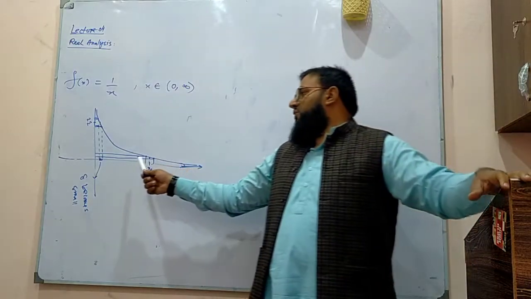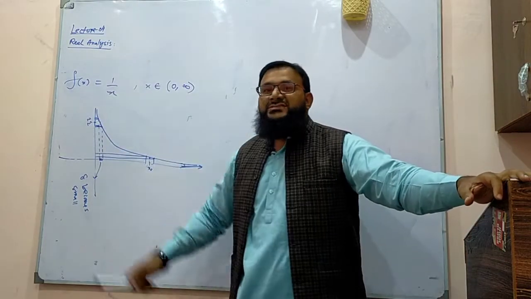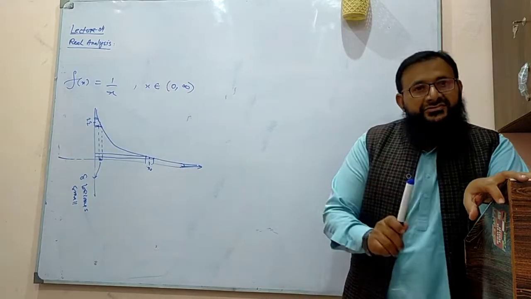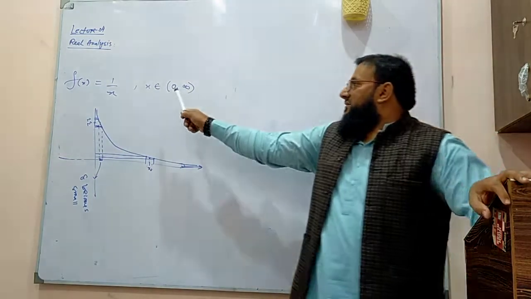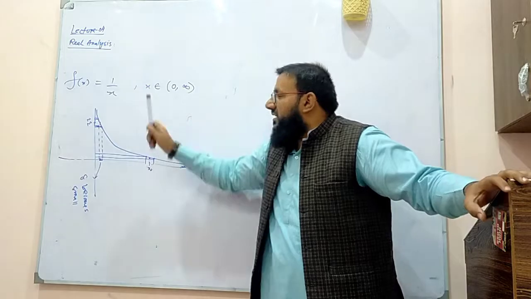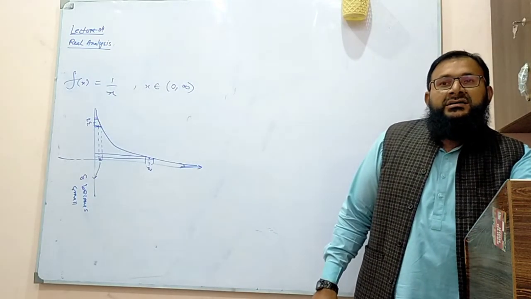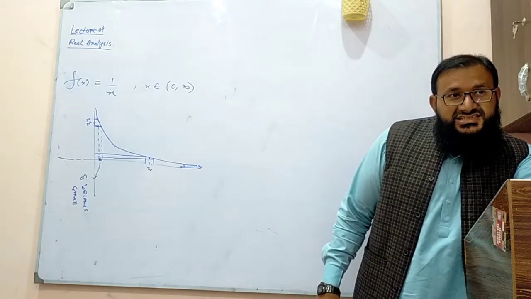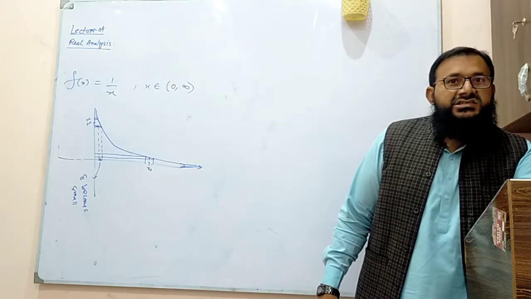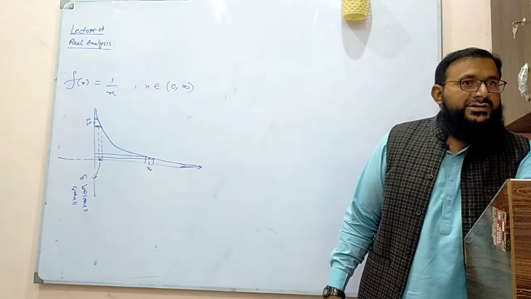You can see whenever we go near 0, this function explodes to infinity very fast. We are not saying 0 is included, but near 0 the value of your function changes at a greater rate. This is the simpler notion of uniform continuity.